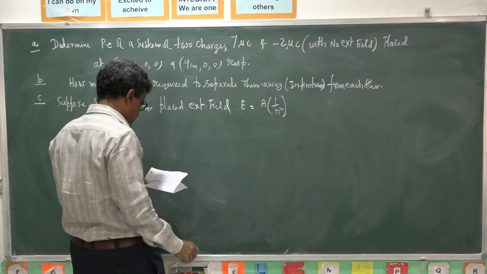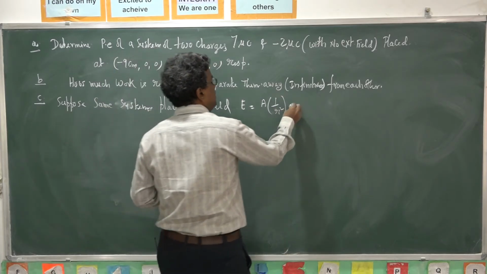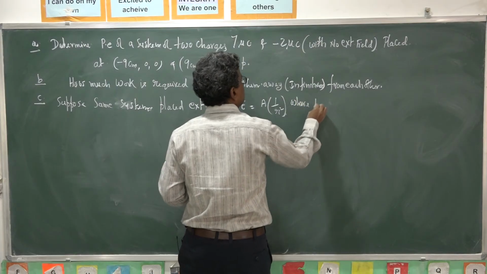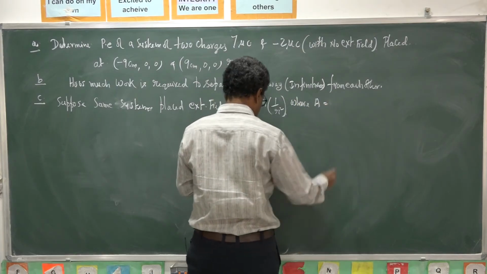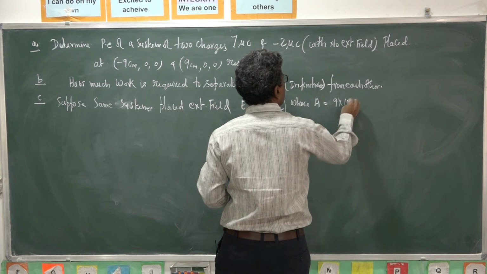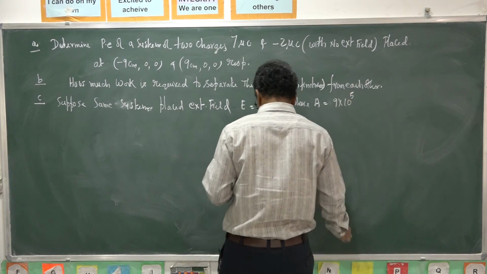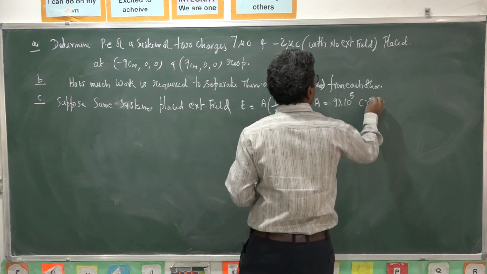That is the field, where A is 9 into 10 power 5 coulomb meter to the power minus 2.